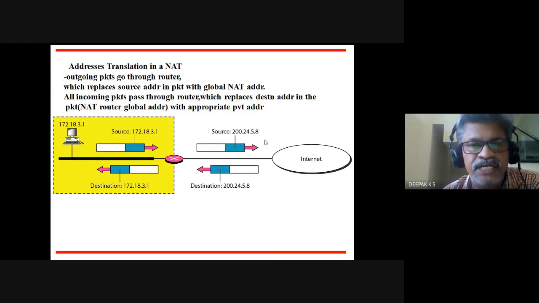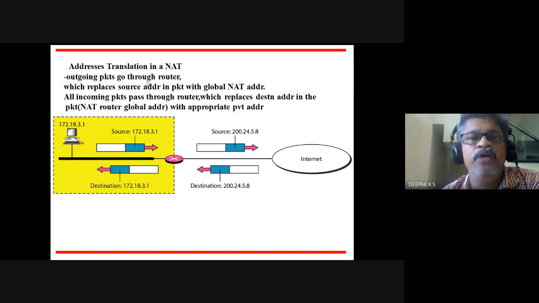To the outside world, it will put another address. It is the address of this router. But this router knows that this has come from this specific node. So it will create a table that this node has sent to this address, and this was the source address, and that will be maintained in a table.